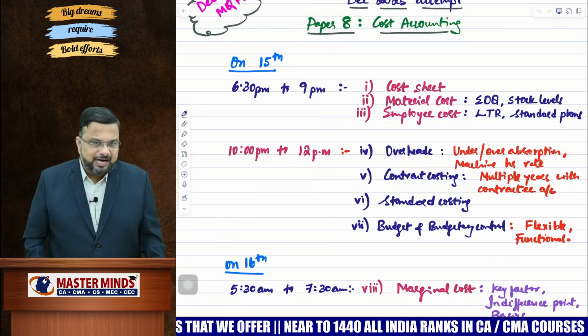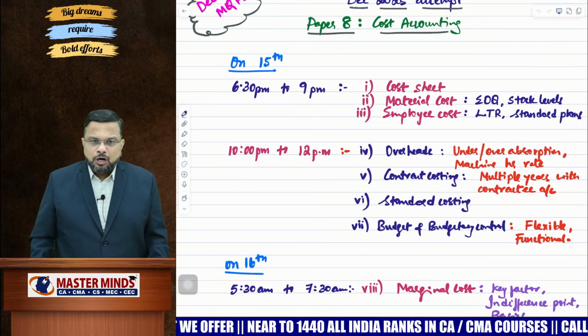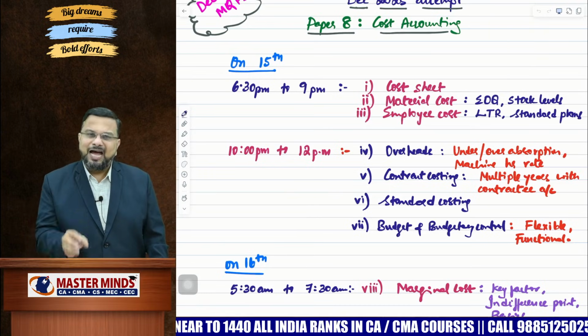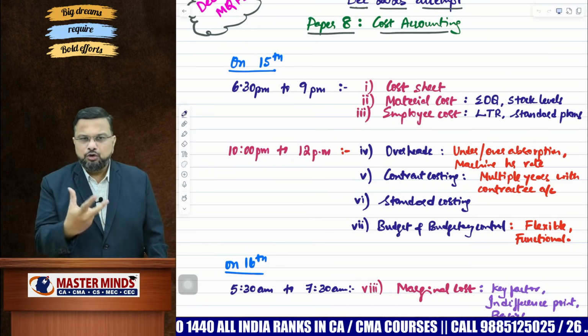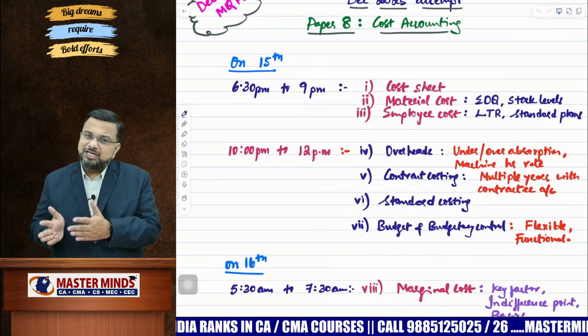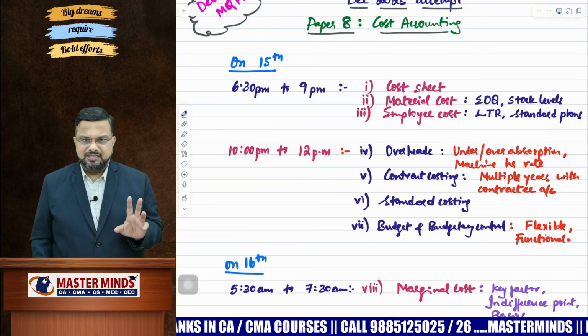Okay. Standard costing. Now, when it comes to standard costing, in cost accounting we have only 2 variances, material variances and labor variances. That's why I have it here also, because it's quite easy, right? Only 2 variances. If you are thorough with material variances, you can easily understand labor variances. So we have only 2 variances, okay?